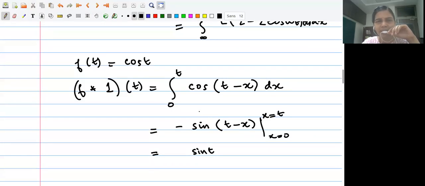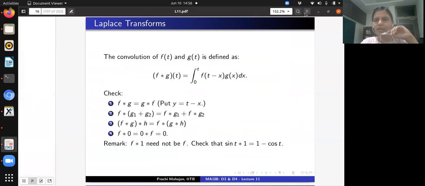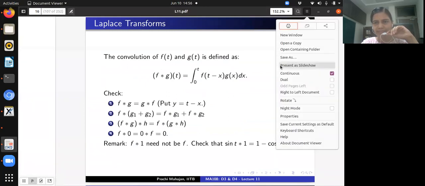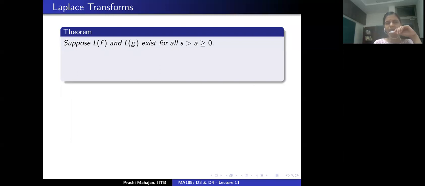Is that okay? Yes. Okay. Very simple example. Similarly, f convolved with f itself may not always be non-negative and things like that. Okay. Now, what we would like to do is see how this operation of convolution is related to the